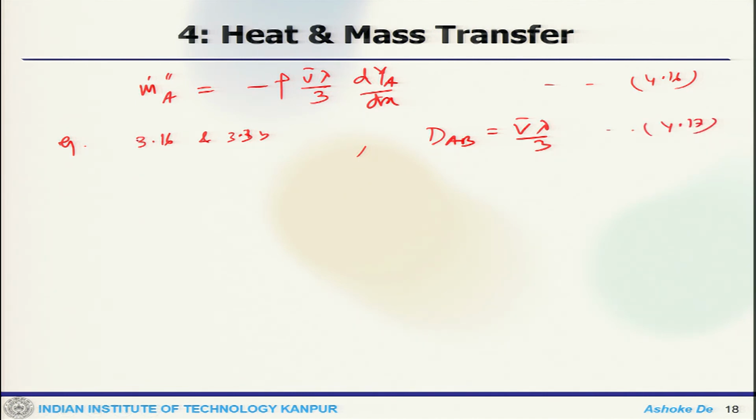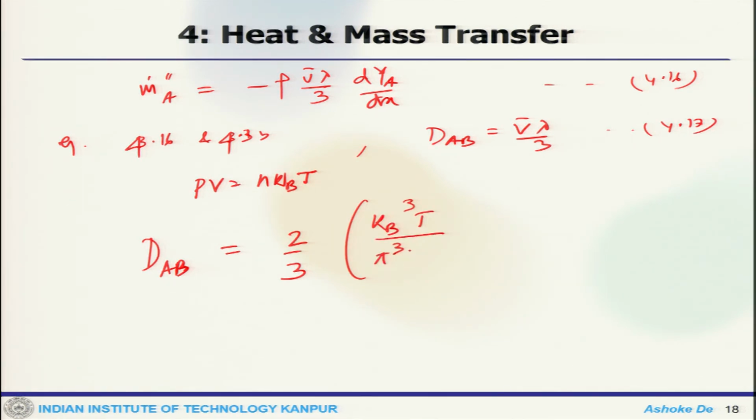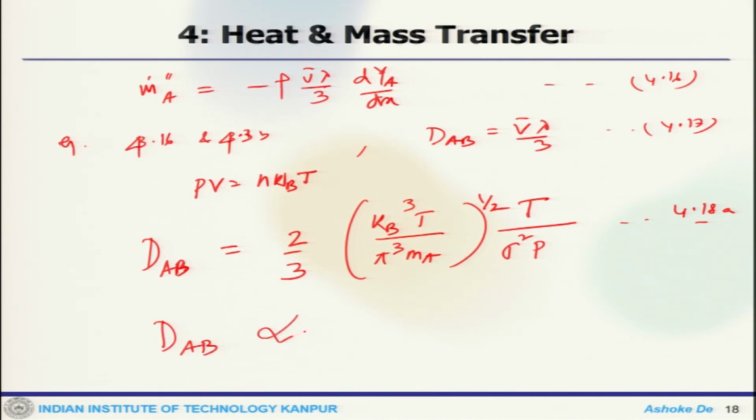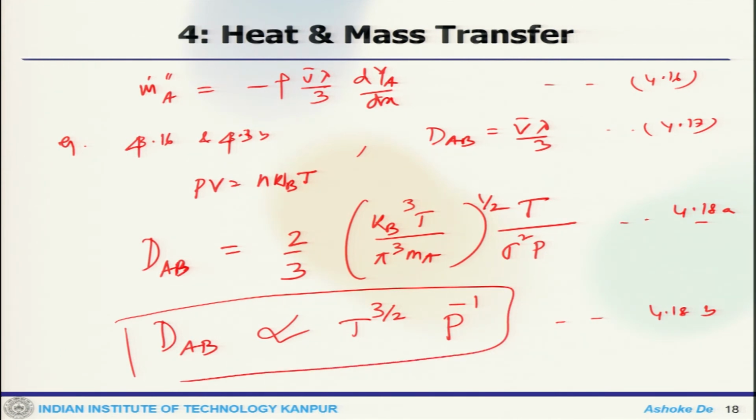Now, substituting this V bar lambda along with the ideal equation of state, which is Pv equals n kBT, we get dAb equals 2 by 3 times kb cube T by pi cube mA to the power half, T by sigma square P. So, that is your binary diffusion coefficient, or one can write dAb is proportional to T to the power 3 by 2 and P to the power minus 1, which is an important correlation and clearly says that the diffusivity depends on temperature and pressure.